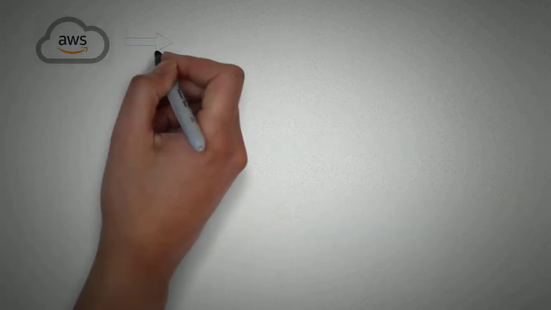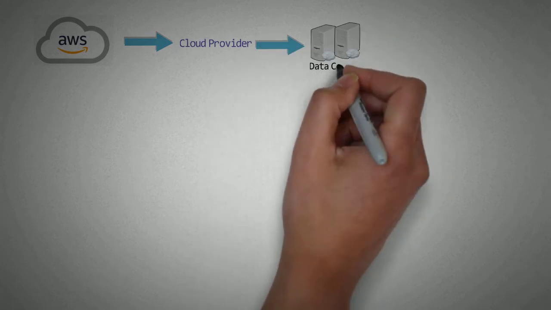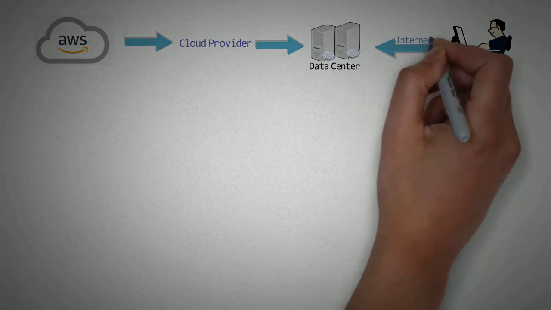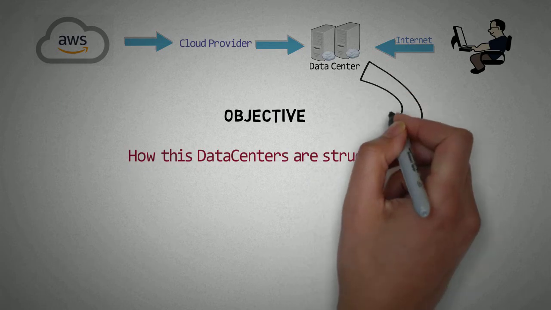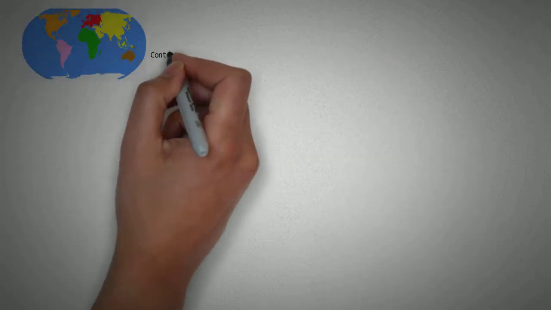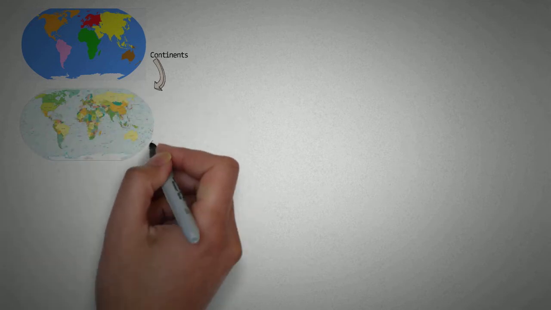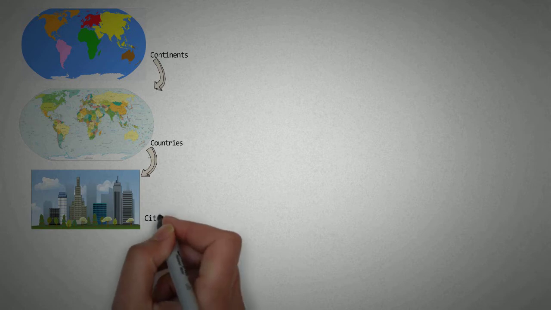So in short, AWS is a cloud provider, that is, it has data centers consisting of machines or CPUs which we can use with the help of the internet. So our objective is to understand how these data centers are structured. For that, look at this world map. In the world map, the first level of division is continents. Then continents are divided into countries, and countries are divided into cities where we live.